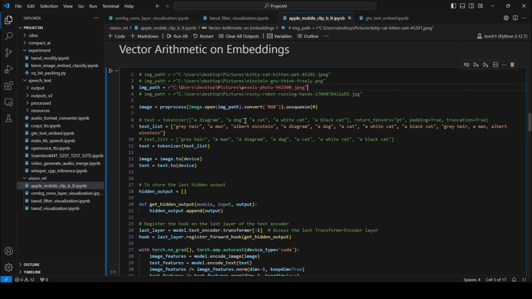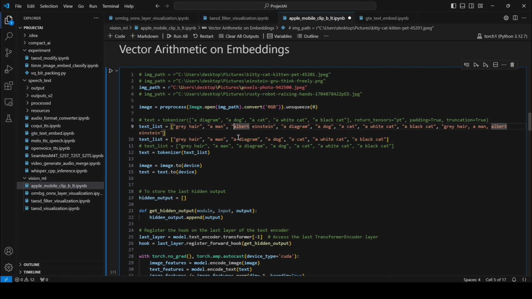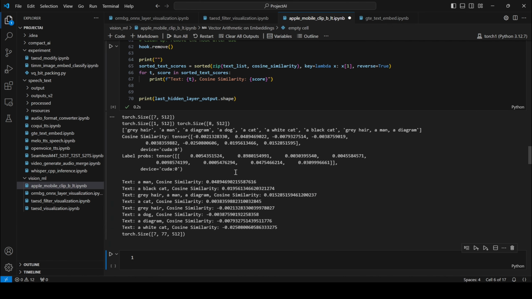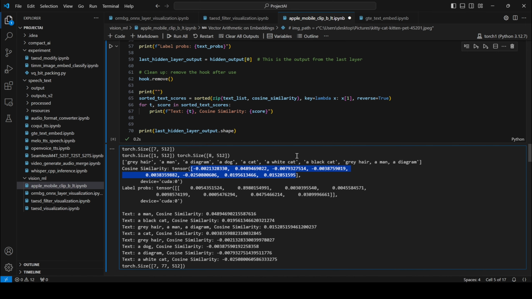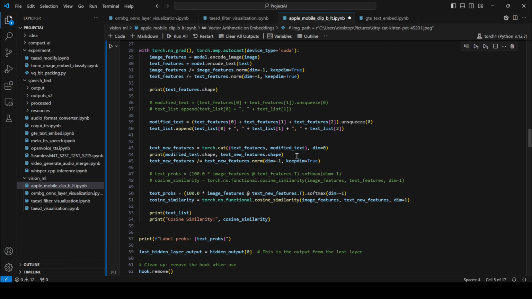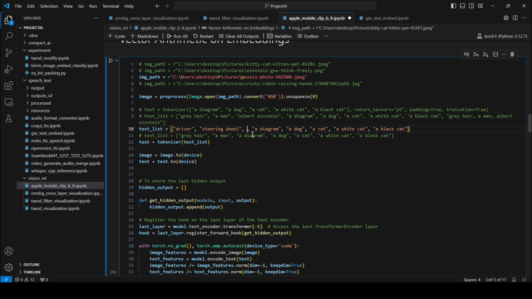Now if I use another image from inside a car, it can be seen that none of this text matches the car. All have low values for cosine similarity score. Now if I add text describing the image, for example, 4 new texts: driver, steering wheel, car, and mirror.